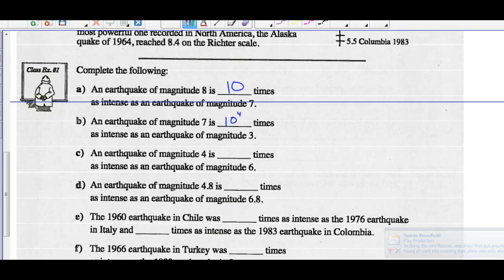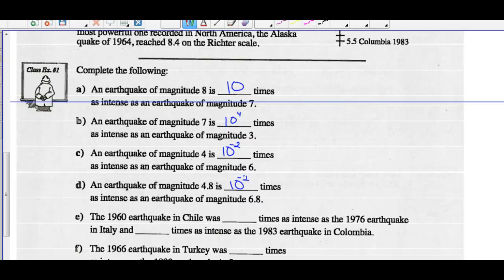Earthquake of magnitude 4 is how many times as intense as a magnitude 6? Well, again, there are 2 spots away on that chart, so it's going to be 10, but now it's less than, so 10 to the negative 2 times as intense. An earthquake of magnitude 4.8 is how many times as intense as an earthquake of magnitude 6.8? Again, 10 to the negative 2.